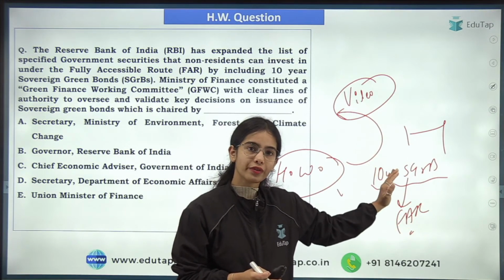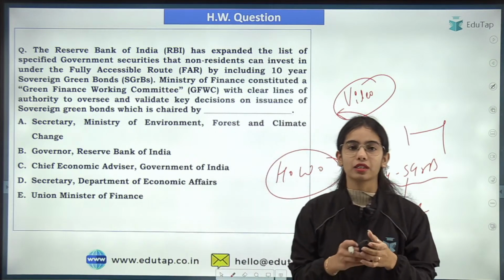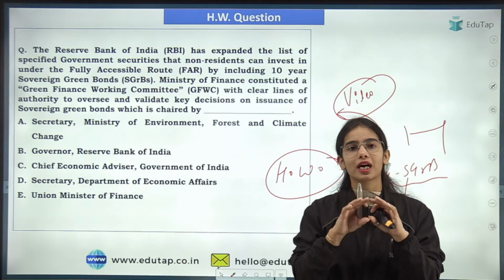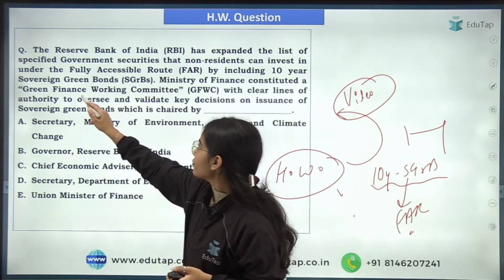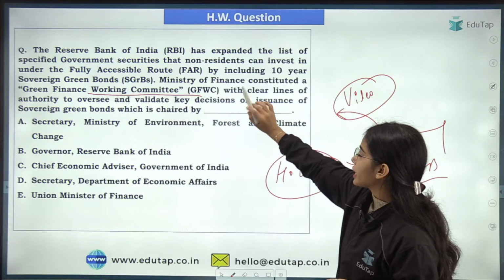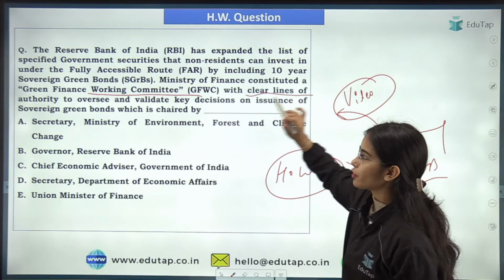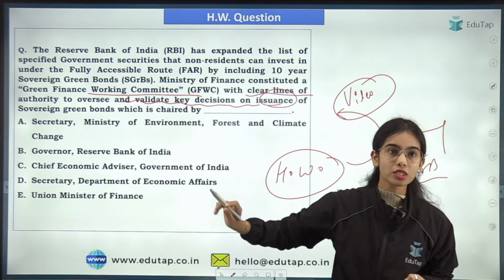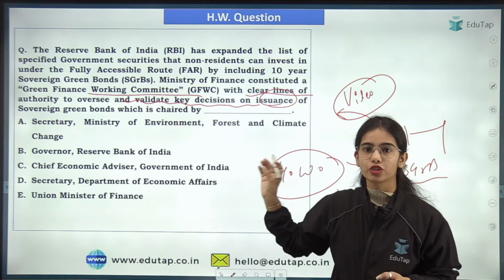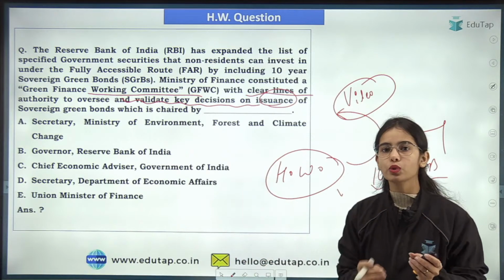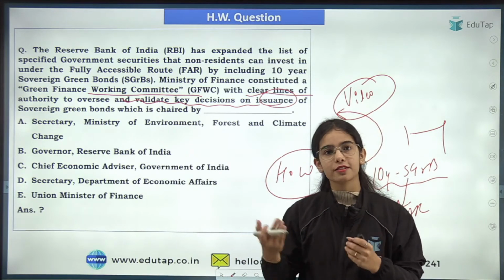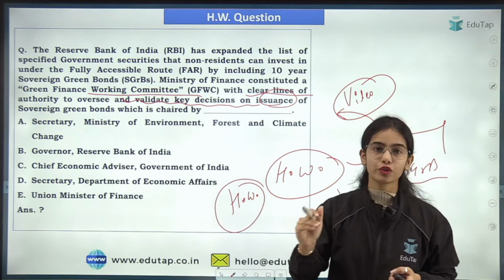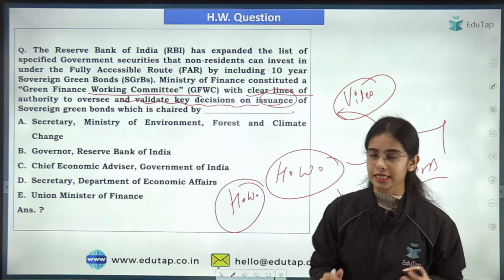Now the proceeds from the sovereign green bonds are tackled by the Green Finance Working Committee. The Green Finance Working Committee has clear lines of authority to oversee and validate key decisions on the issuance of the sovereign green bonds. Now, which is chaired by whom? So this is actually a homework question. All of you who are able to give the right answer, very good. Let's see how many of you are able to give the right answer in the comment section, okay?